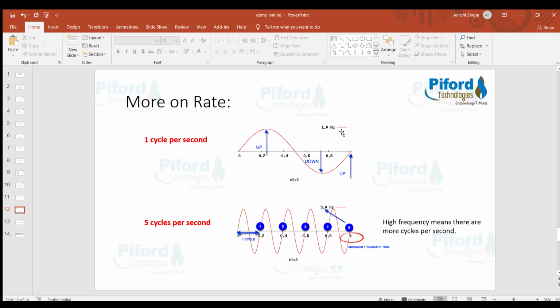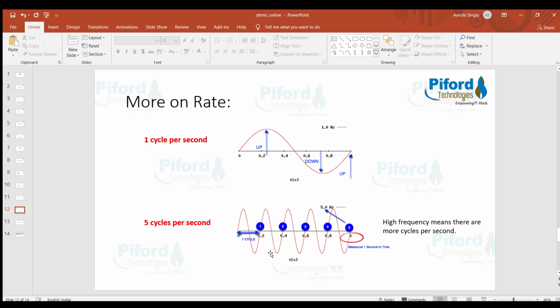This is a simpler example to understand the previous example. Let's suppose we want to draw a wave for 1 hertz frequency. That simply means 1 cycle per second, right? So this is a very low frequency. And let's suppose now we want to plot a wave of 5 hertz. 5 hertz means 5 cycles per second.